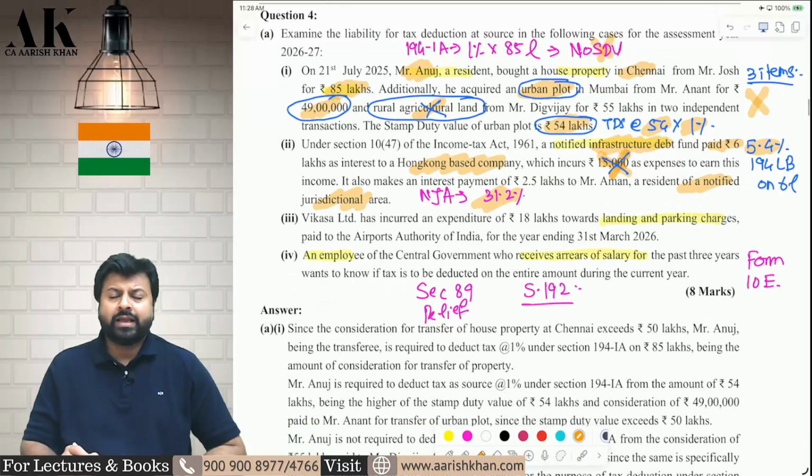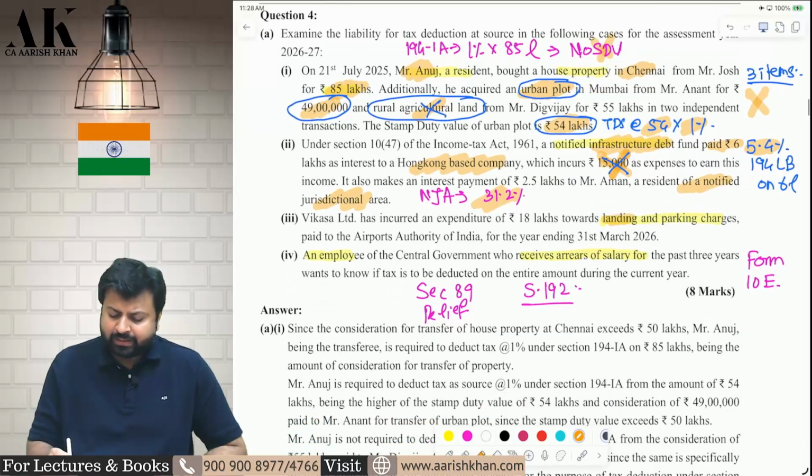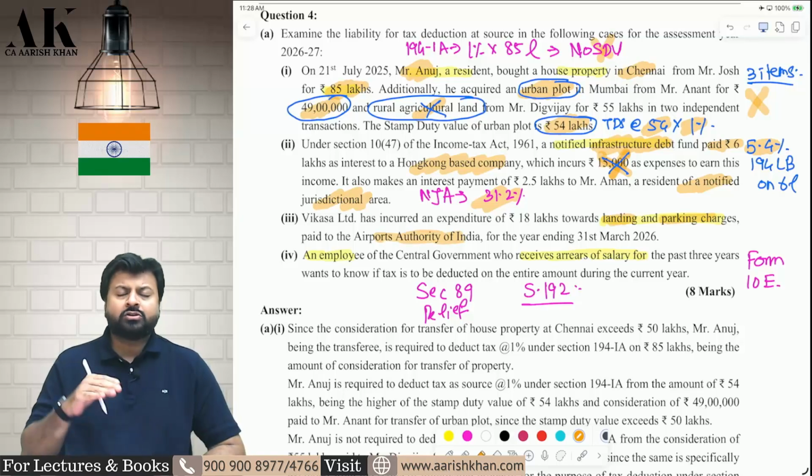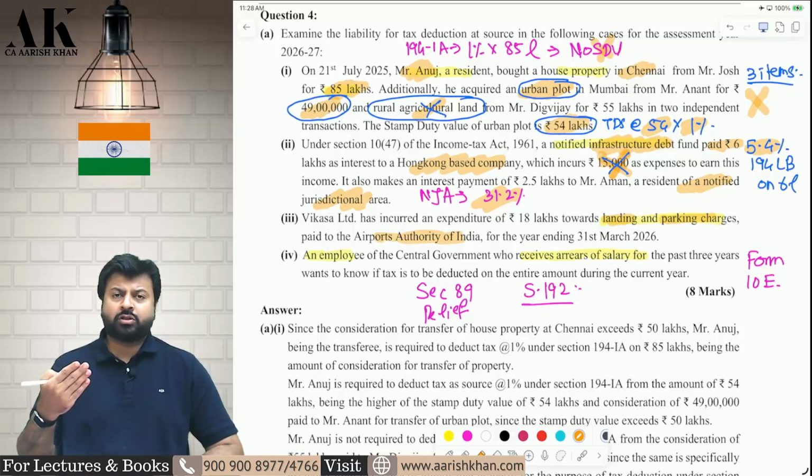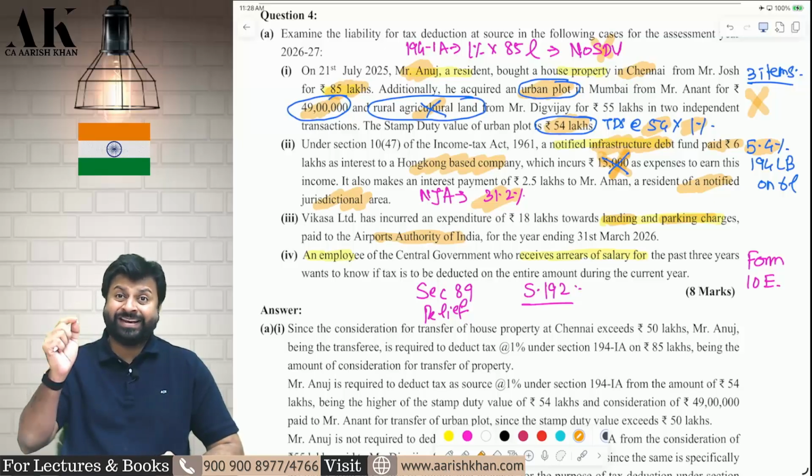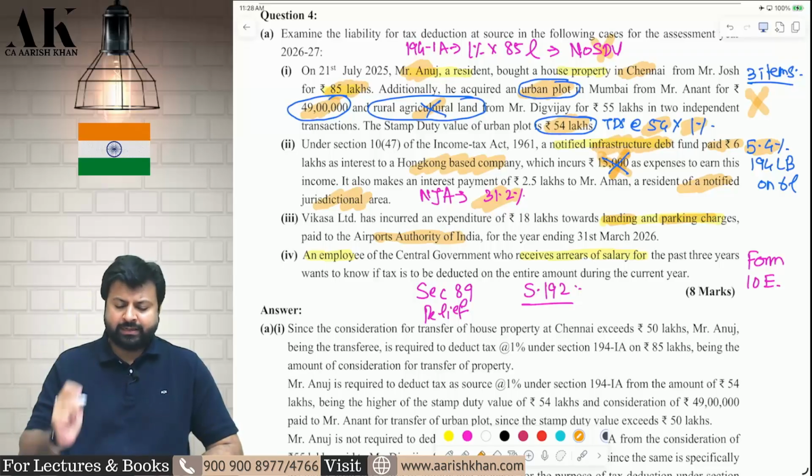Next one. An airline company is paying landing and parking charges to the Airport Authority of India. So the landing and parking charges paid to the Airport Authority of India will be subject to deduction of TDS under 194C and not under 194I as held by Supreme Court in the case of Japan Airlines.